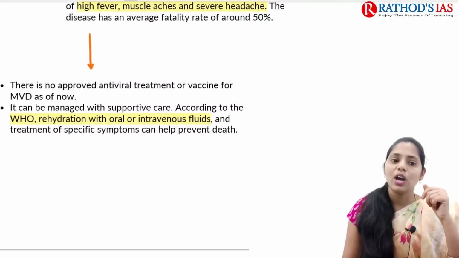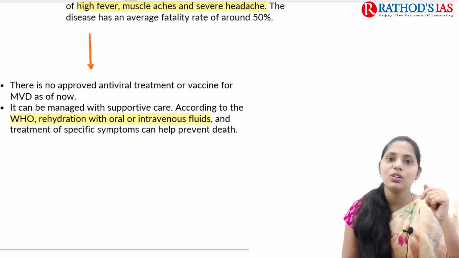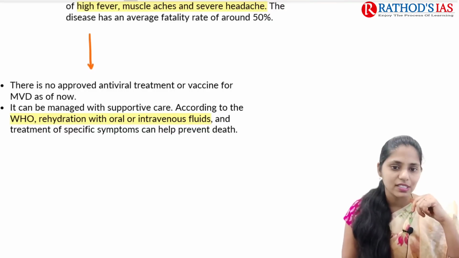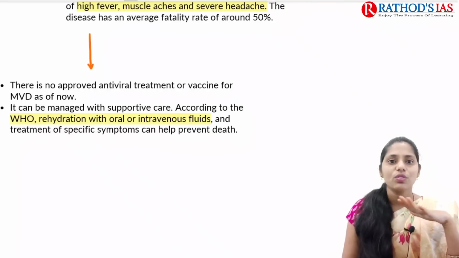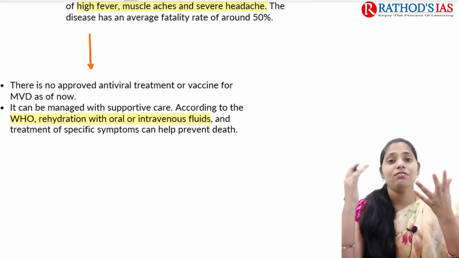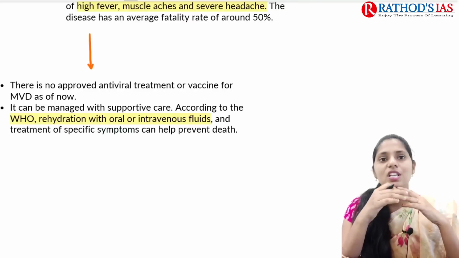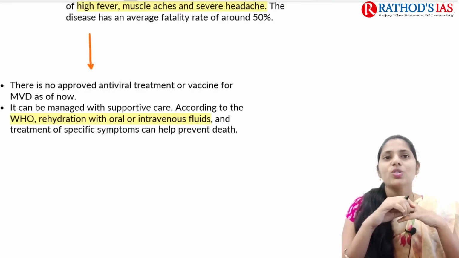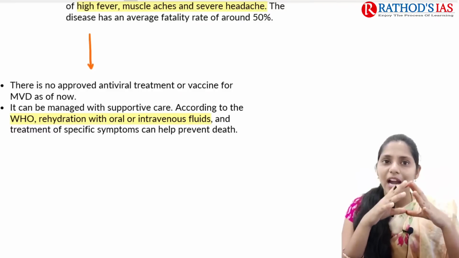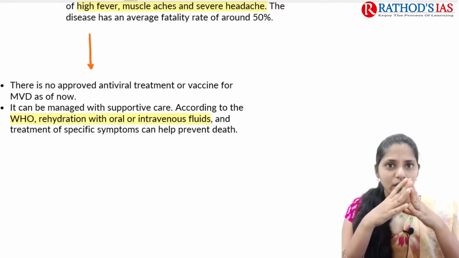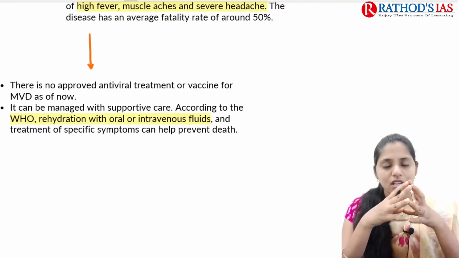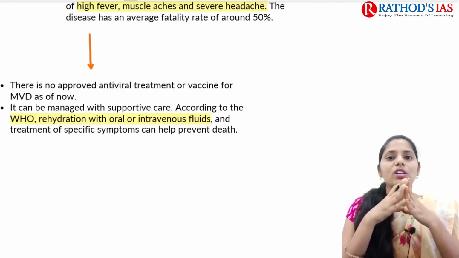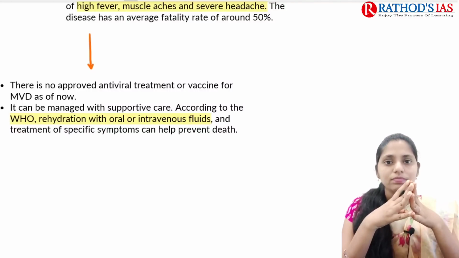And there is no approved antiviral treatment or vaccine for this disease till now. Because of this, it is an important issue, and if we are not going to control this, yes, we are going to experience one more pandemic in the near future. So this is about this topic, and these are some important articles that appear in The Hindu as well as some other newspapers. I tried to cover all of today's current affairs.